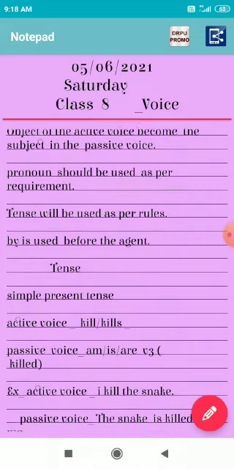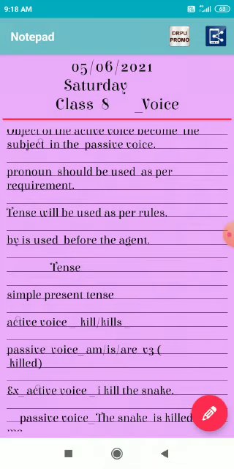Pronouns should be used as the subject requires. Tense will be used as per the rules. "By" is used before the agent.